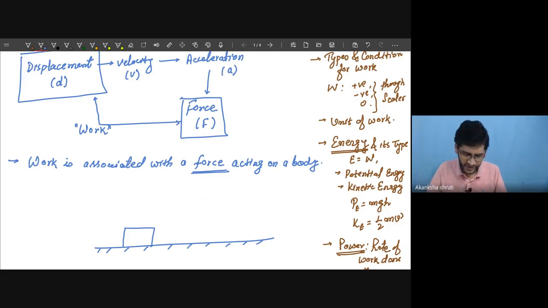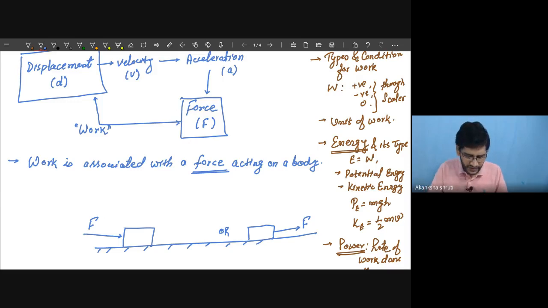I'm just considering this is a body over which a force is acting. The force is acting this way, means the force is applied to push the body. It may be possible that this body is being pulled. If it is pulled, denote it like this.